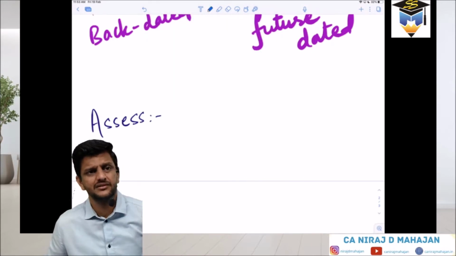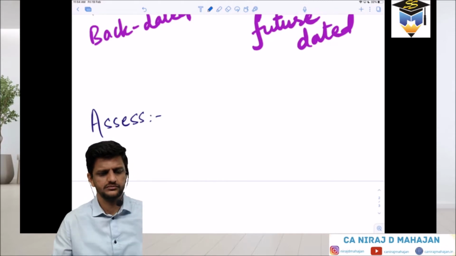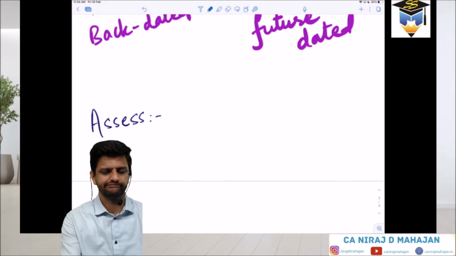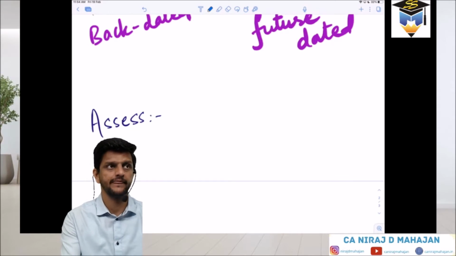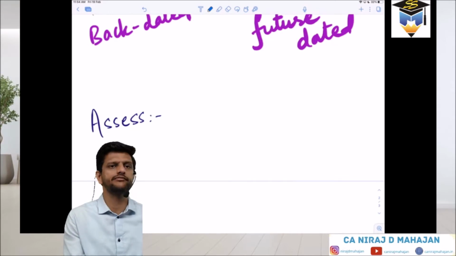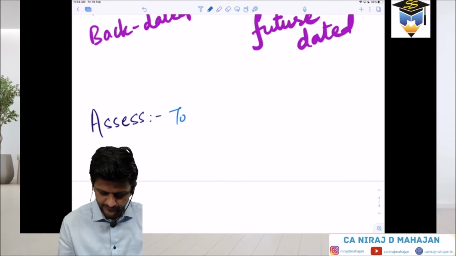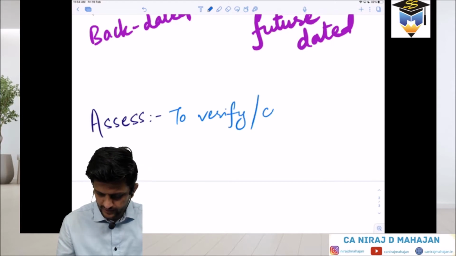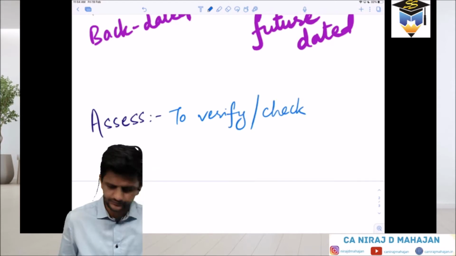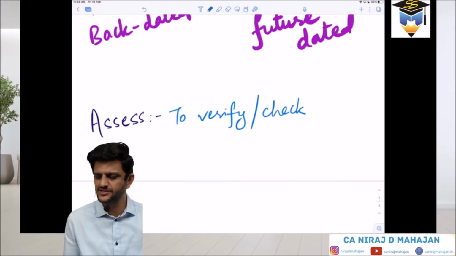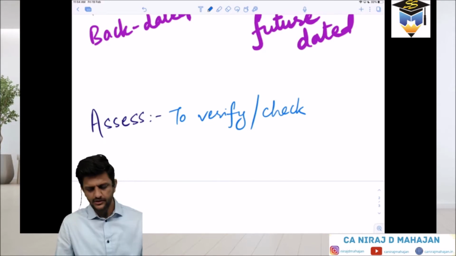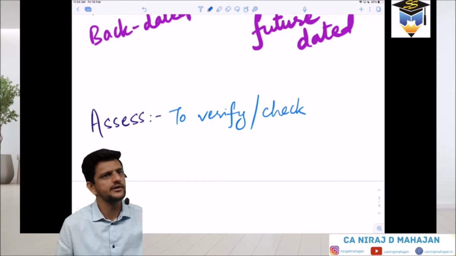To assess: valuation, cross verify. Yes, to assess means to verify or check. To assess, or assessment, it means to verify or check.